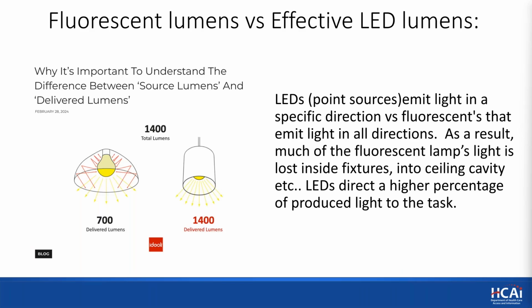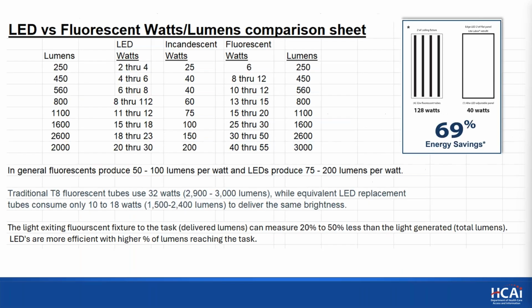So we've put together this little cheat sheet for our group and for yours. It looks at what size LED lamps, that is size in watts, are required to replace fluorescent lamps in watts. And so here's a little simple reference.